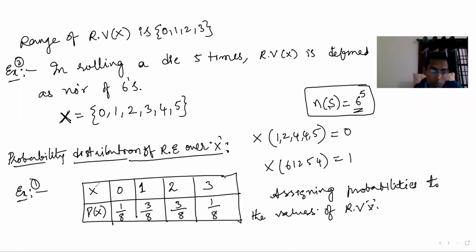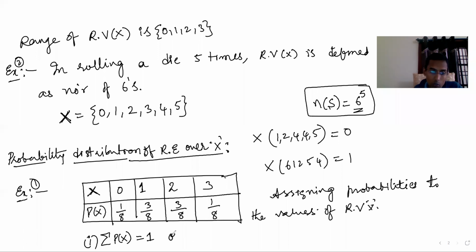Random variable x ki manam probability distribute chestunnamo. Ante probability distribute chestunnante, probability total is only 1. That 1 only we are distributing, right? So therefore, the first formula is this. What is the sum of probabilities of random variable x? Sum of probabilities of random variable x equal to what? Always this is 1.